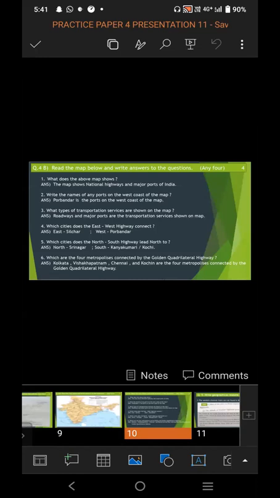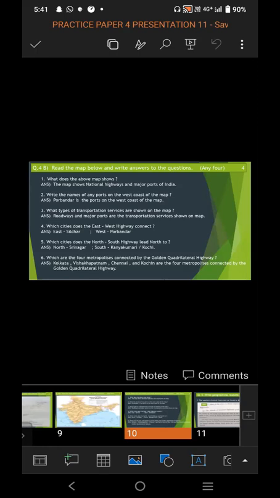Which cities does the east-west highway connect? To the east it's Silchar, and to the west, it's Porbandar. Next question, which cities does the north-south highway lead north to? To the north, it is Srinagar, and to the south, it is Kanyakumari. Question number 6.